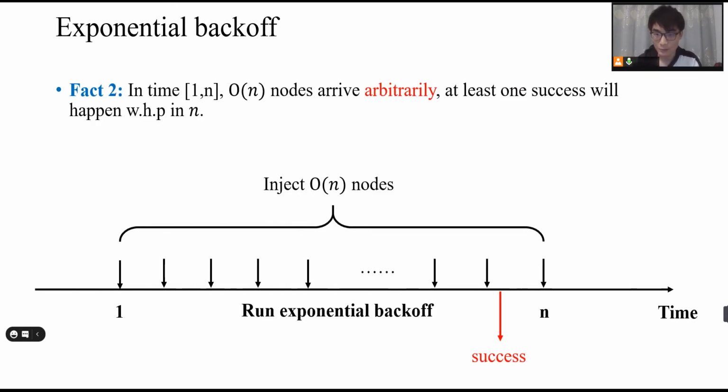Now let's see fact 2. I want to mention that exponential backoff is powerful if all the nodes are guaranteed to arrive in the first slot, but it will not generate Θ(n) successes if the nodes arrive arbitrarily in an interval. So if the nodes arrive arbitrarily in an interval, there will not be many successes. But what is guaranteed is that there will be at least one success with high probability. That is what fact 2 shows us.